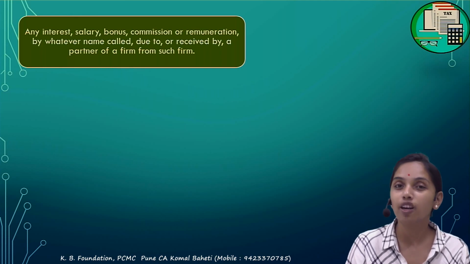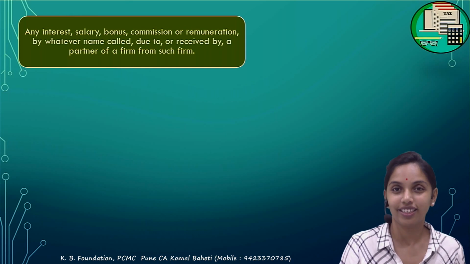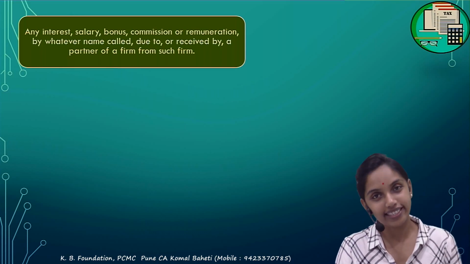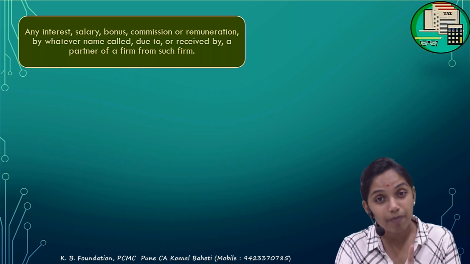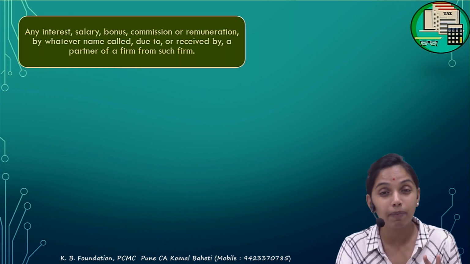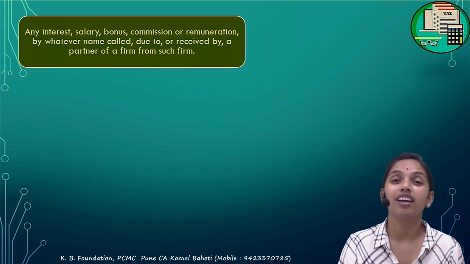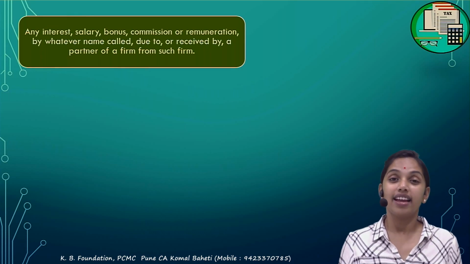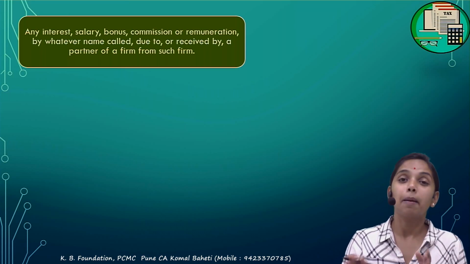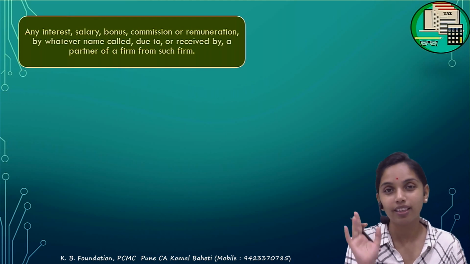What about the share of profit? On the share of profit, the firm has already paid the tax at 30%, so it is exempt in the hands of the partner. The share of profit is exempt, but the interest and remuneration are taxable in the hands of the partner under the PGBP, not under IOS, not under salary. So try to understand: interest, remuneration, bonus, commission, brokerage paid by the firm to the partner is always to be taxed under the PGBP.